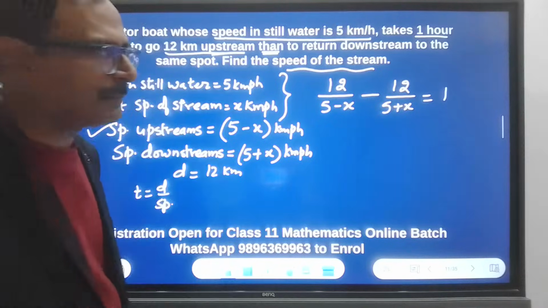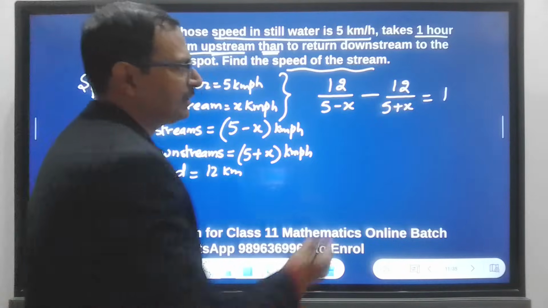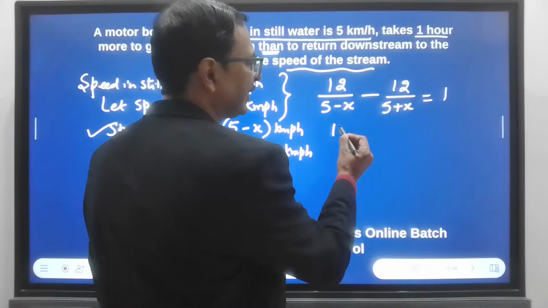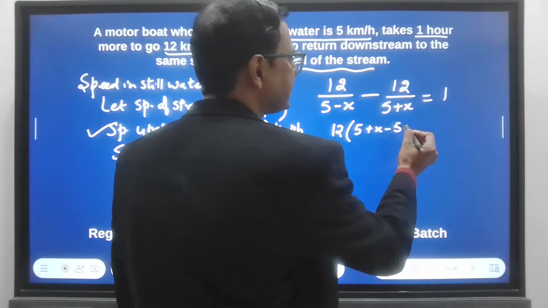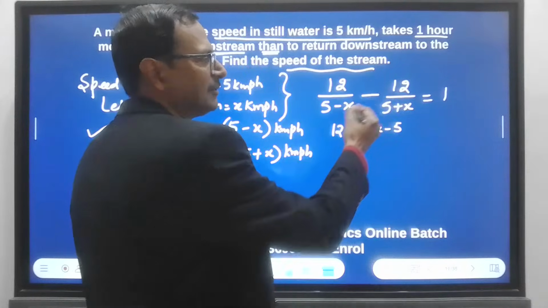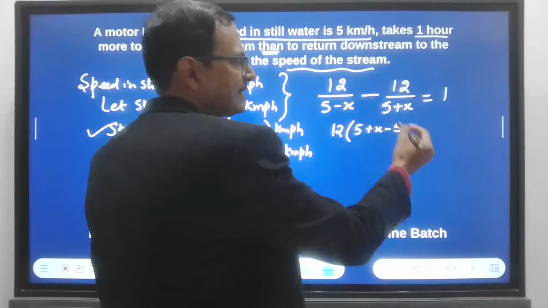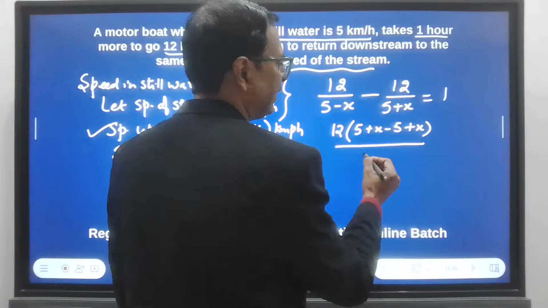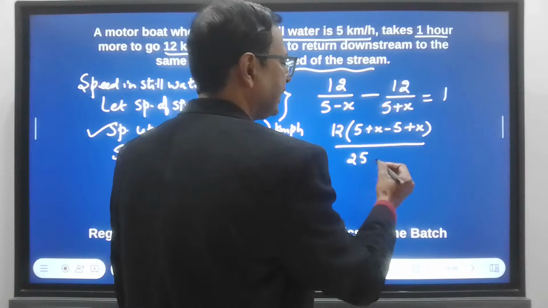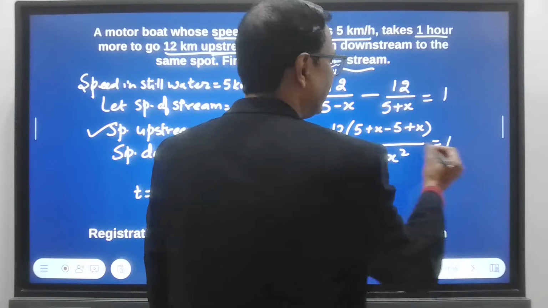Very nice. Okay. So very quickly, if we solve this, I have a 12 common factor, right? So I'll have 5 plus x minus 5 plus x, right? When I take the LCM, in the denominator we will have 5 square, 25 minus x square, equal to 1.